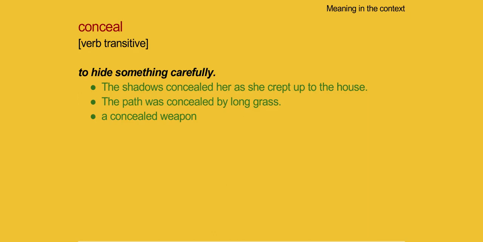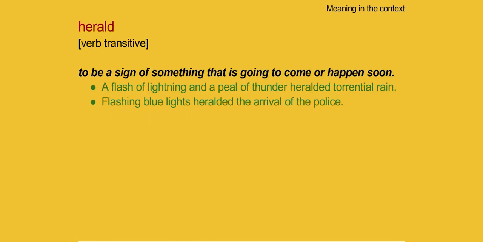Conceal. To hide something carefully. The shadows concealed her as she crept up to the house. The path was concealed by long grass. A concealed weapon. Herald. To be a sign of something that is going to come or happen soon. A flash of lightning and a peal of thunder heralded torrential rain. Flashing blue lights heralded the arrival of the police.